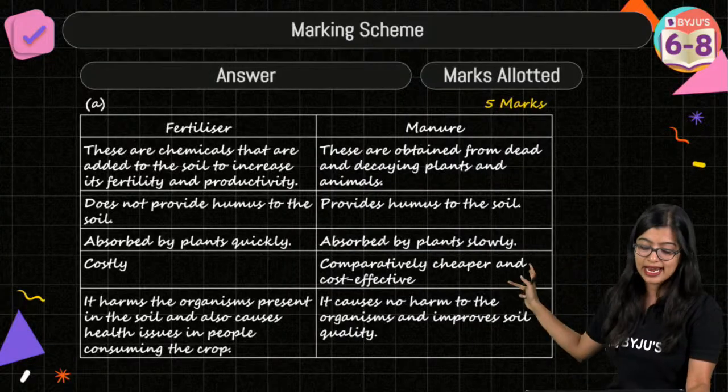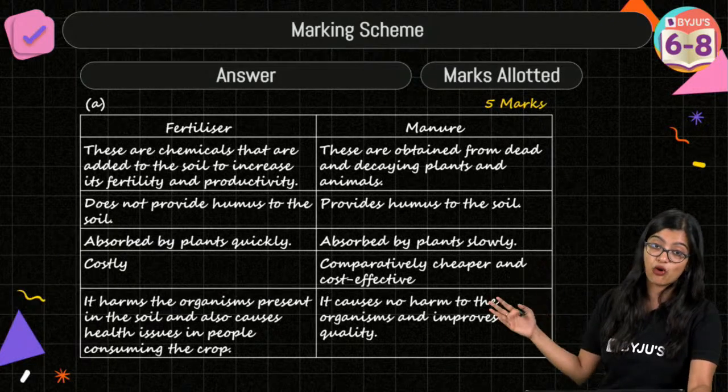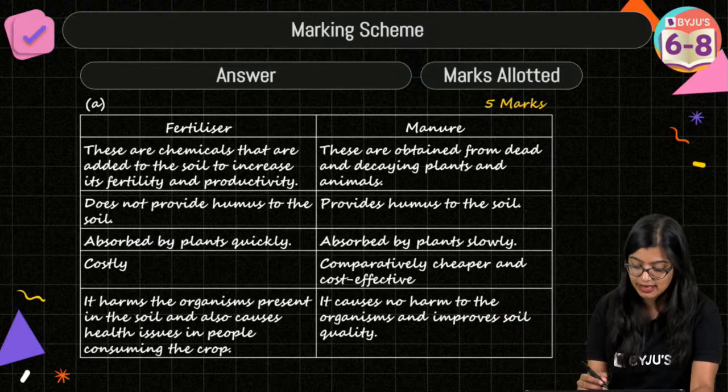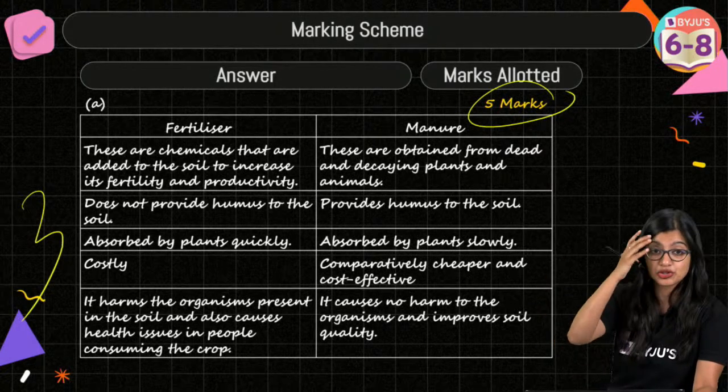An example of weedicides is 2,4-D. So when you're writing the first part, this can come for 2 marks, 4 marks, or 5 marks, right? Now, if it comes for 5 marks, you will get 3 marks for differences between the two.